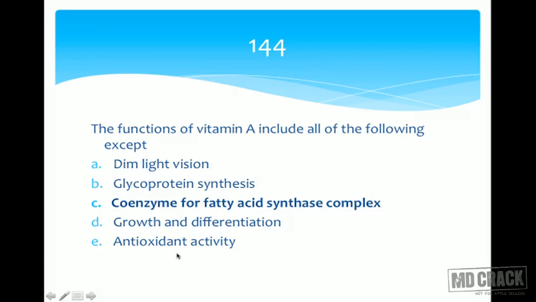Antioxidant, yes, vitamin A is a very good antioxidant. Especially beta carotene is considered to be having more antioxidant activity. Pro-vitamin A is beta carotene. Beta carotene can form vitamin A, but it is also considered as one of the retinoids or carotenoids. There are two different compounds. Carotenoids, all of them have got antioxidant activity.